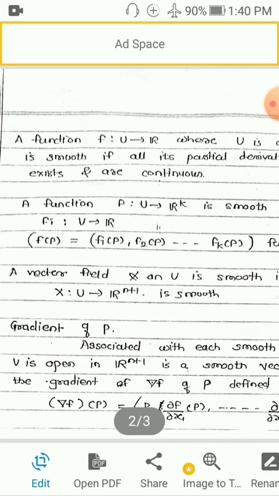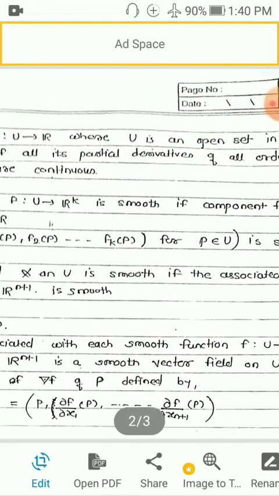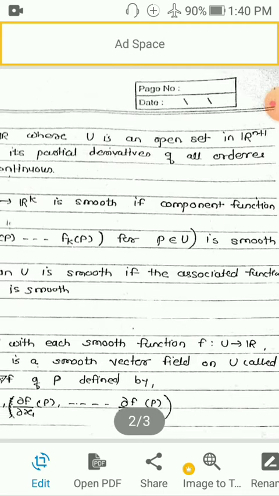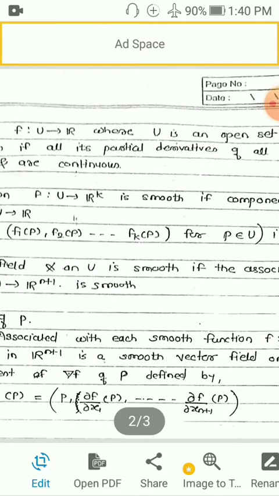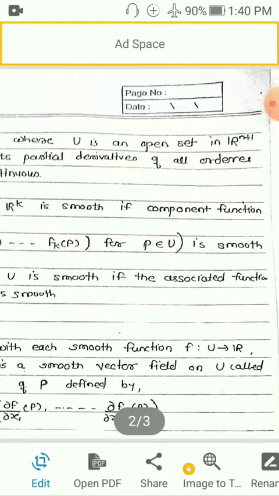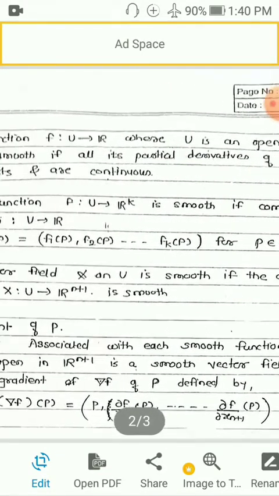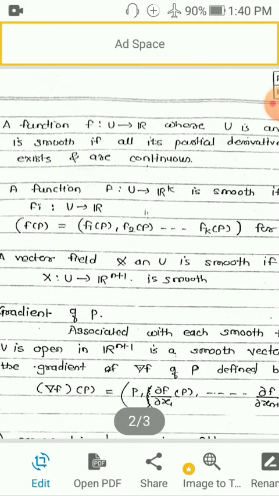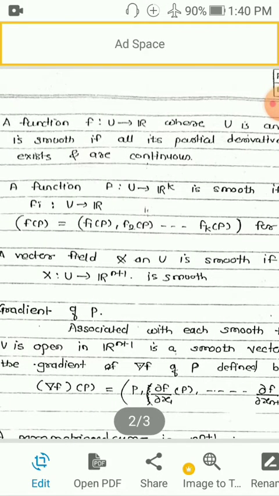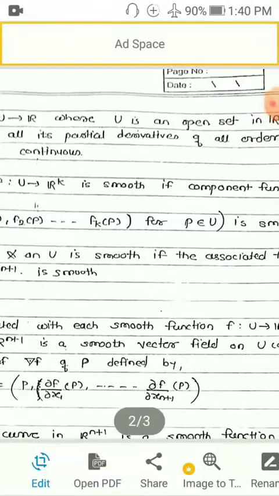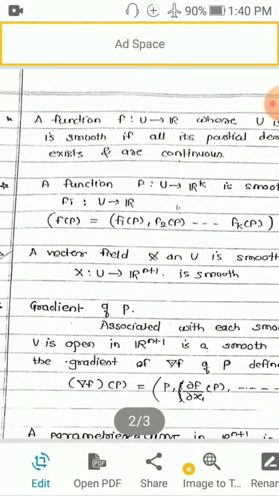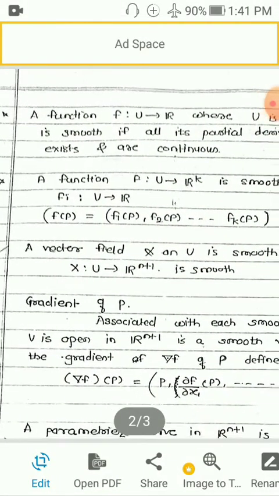First definition: a function f from U to R, where U is an open set in R^(n+1). Now U is not only a subset of R^(n+1), but one more word is added: U is an open set in R^(n+1) and f is a real valued function defined on that U. This function is smooth if all its partial derivatives of all orders exist and are continuous.